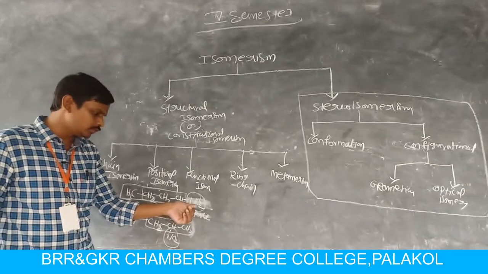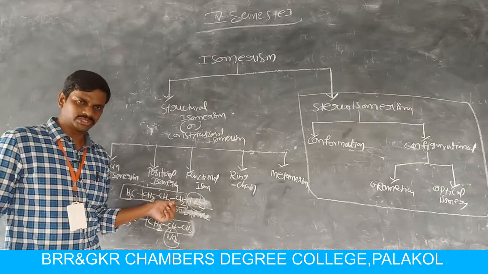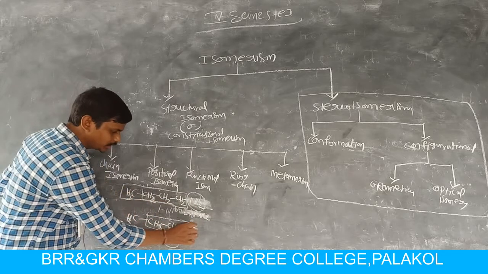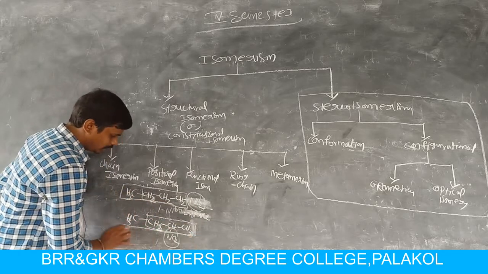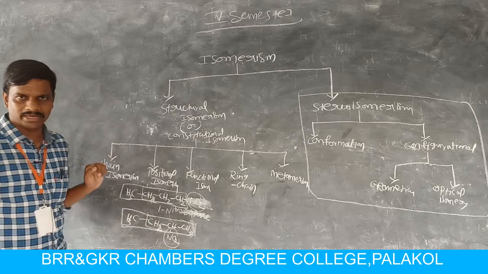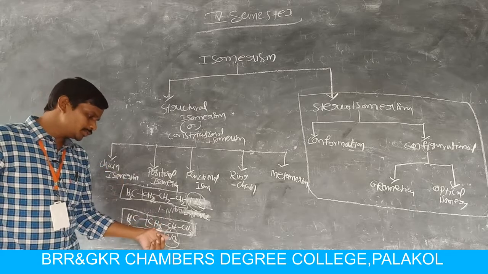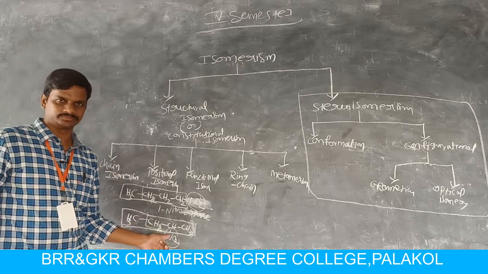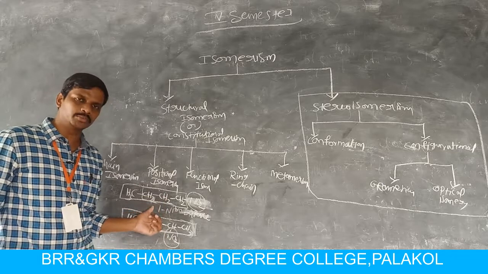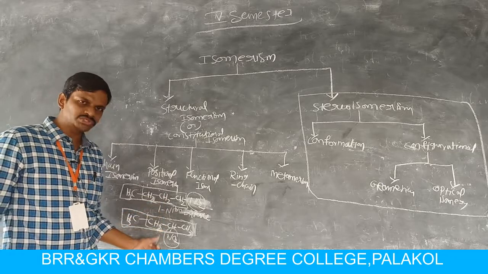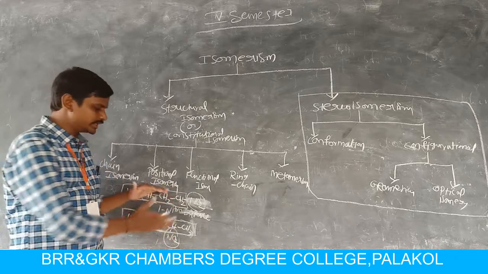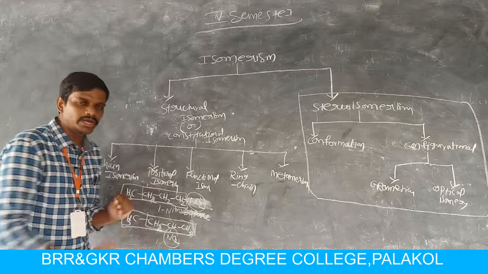In this molecule the NO2 group is present at first position, but in this molecule also the longest chain contains 4 carbon atoms, but the NO2 group is present at second position. Here the name of this compound is 1-nitrobutane, and the name of this compound is 2-nitrobutane.